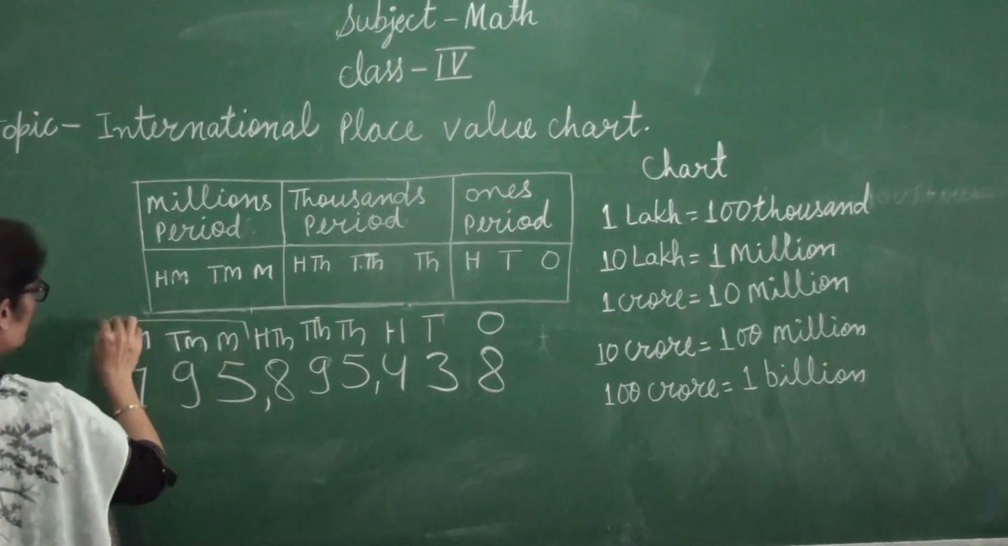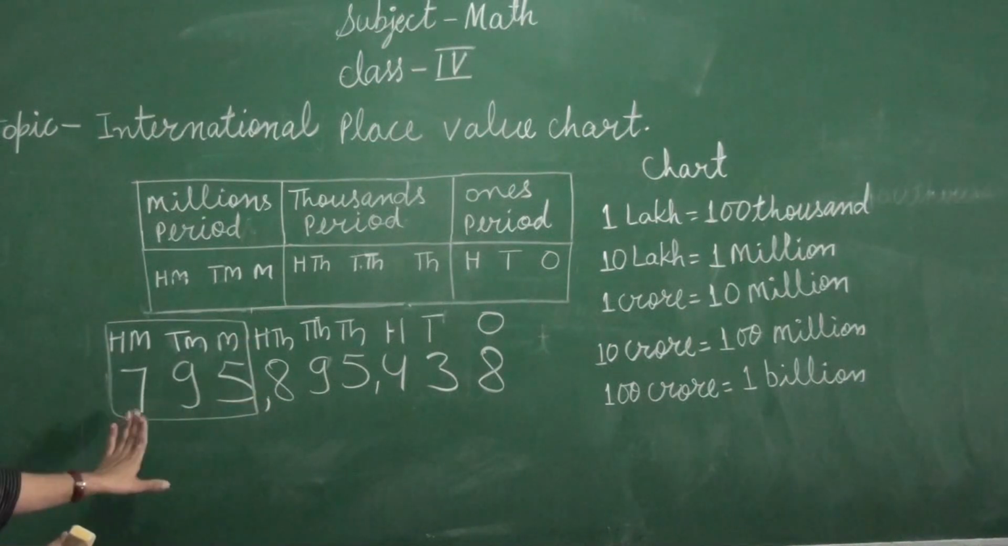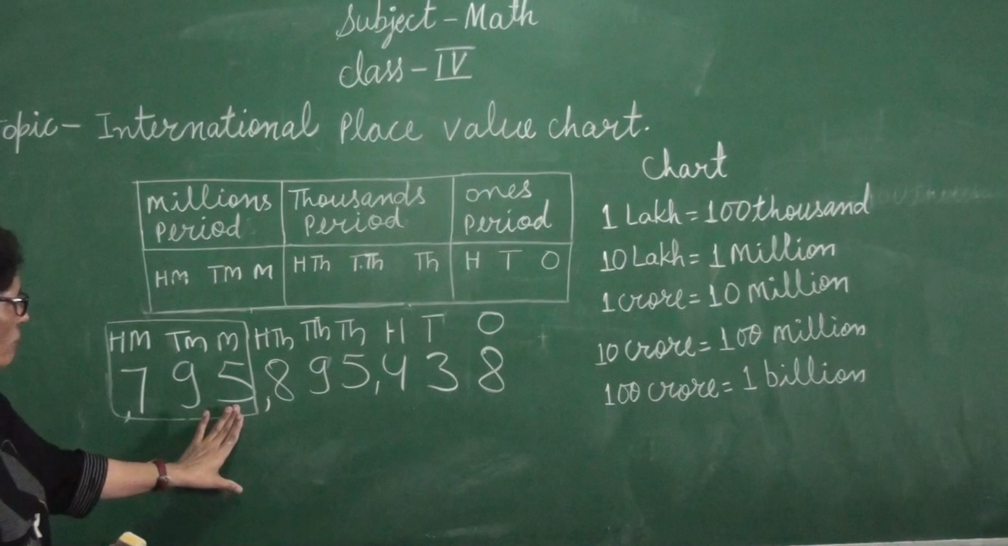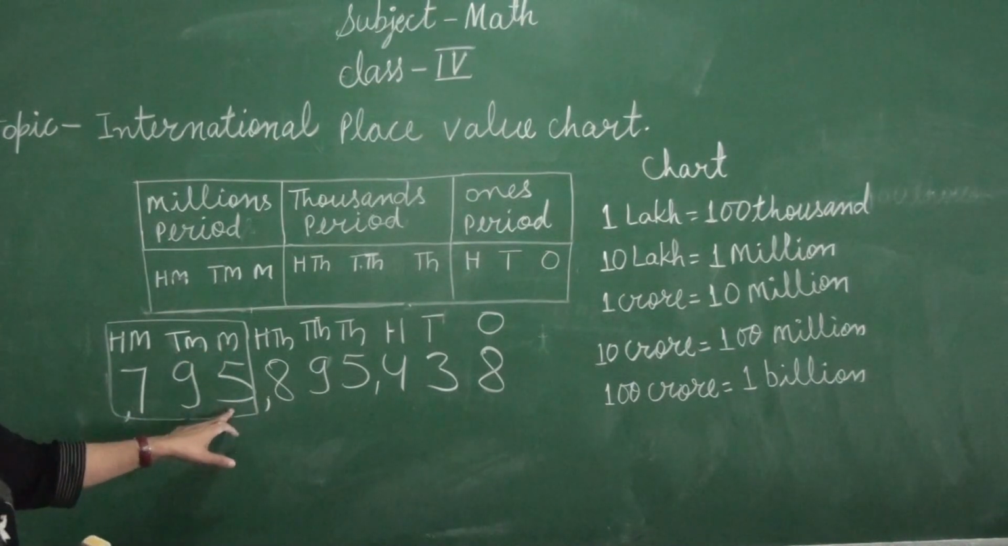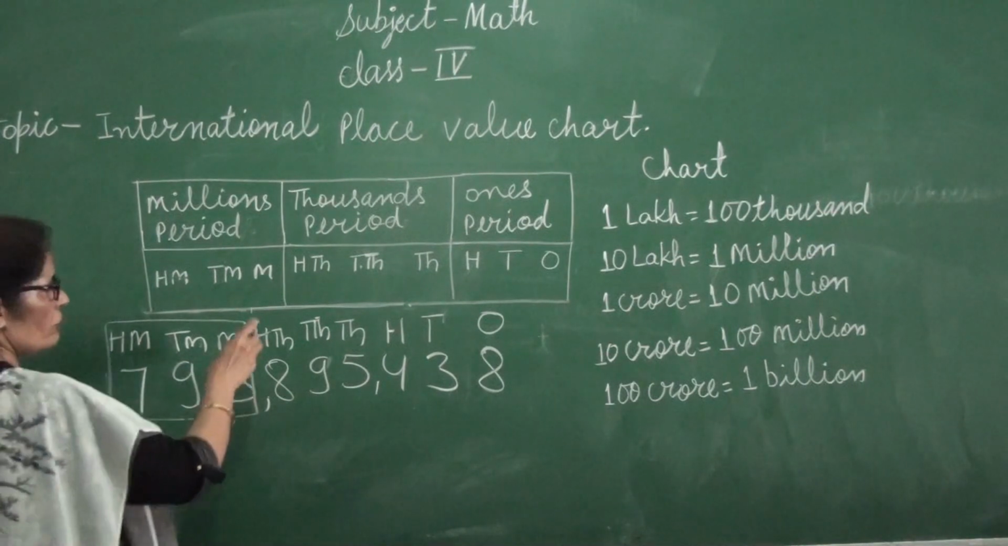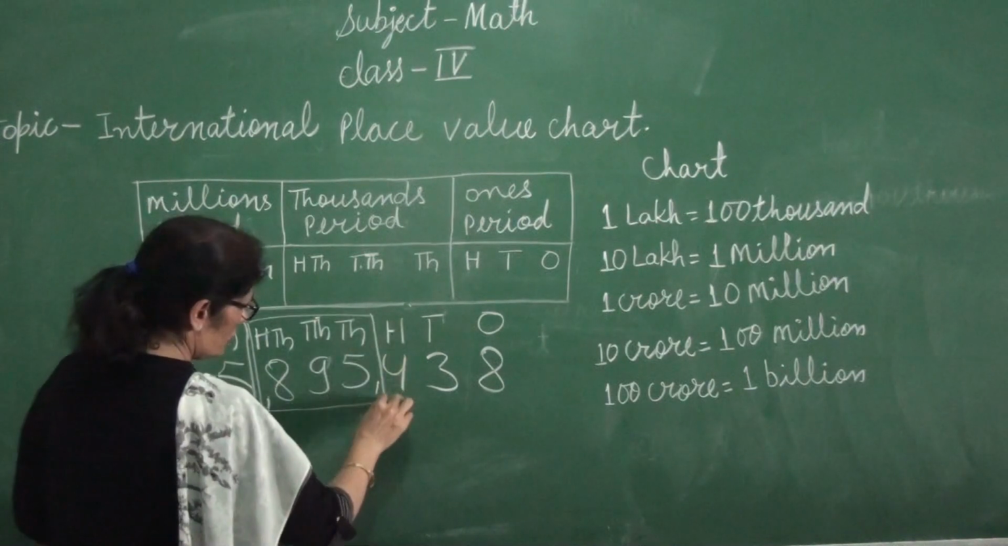Now it is a ones period. You can see here how many million? 795 million. How can we read this? 795 million. Again, which period will come? Thousands period. So we will read the number.